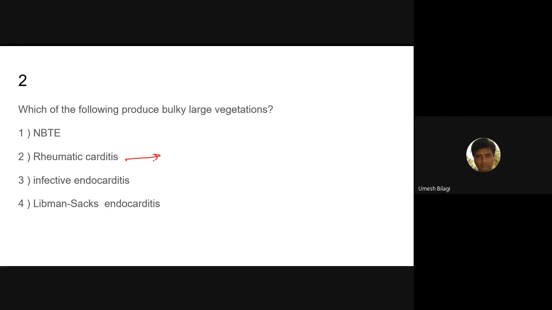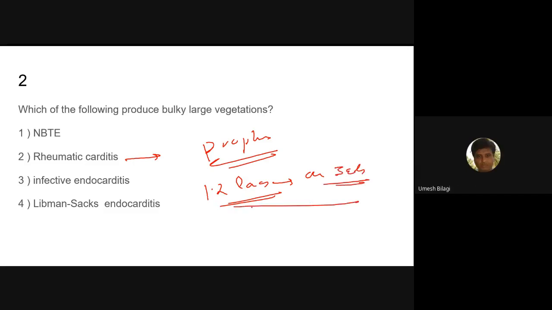What about prophylaxis? Penicillin 1.2 lakhs once in 3 weeks. For how long? There are four categories for secondary prevention. How long do you give them? If carditis is present or if carditis is not present.